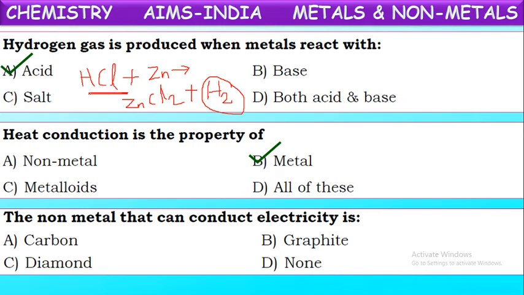Next, the non-metal that can conduct electricity. Actually, we are saying metals are good conductors of electricity. But there is one non-metal which can conduct electricity. What is that non-metal? See here, graphite. Carbon in the form of graphite is a good conductor of electricity, whereas generally non-metals are poor conductors of electricity. Only one exception is here, graphite. Graphite is a good conductor of electricity even though it is made up of the non-metal carbon.